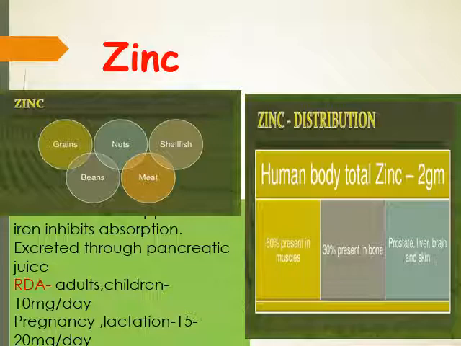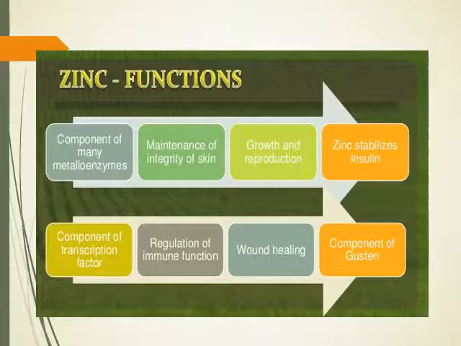So zinc, we know that it is present in almost all types of nuts, grains, meat, etc. And iron inhibits its absorption. And another important feature is that it is excreted in the pancreatic juice. The rest you can go through by yourself.